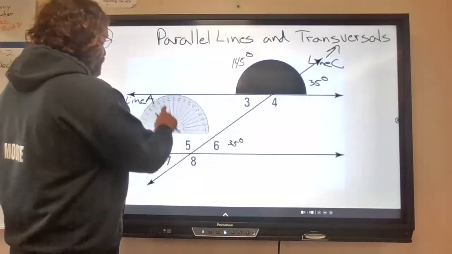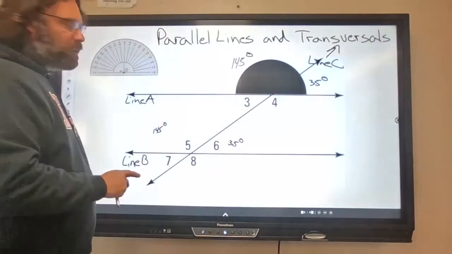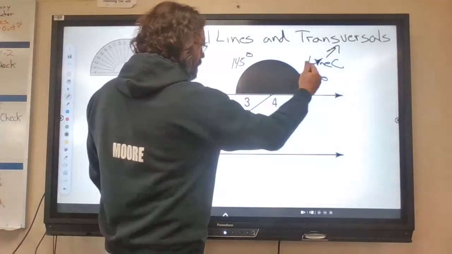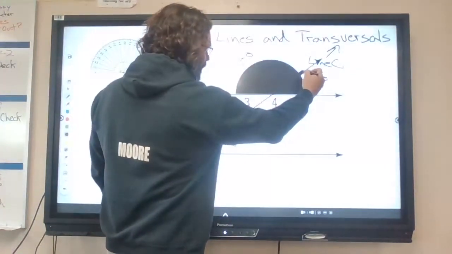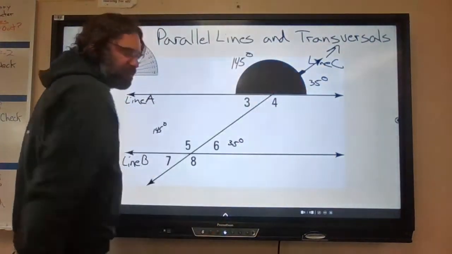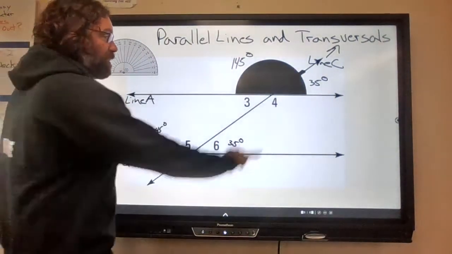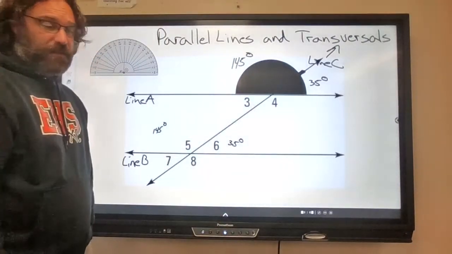Seriously. I want you to take a look at that. We're still measuring right here, and we've got this point that we get to. This angle is 35 degrees. This angle is 35 degrees. This angle up here is 45. This angle is 45.